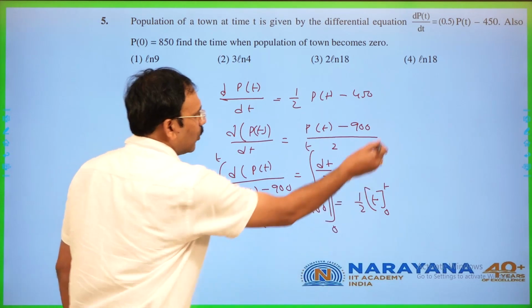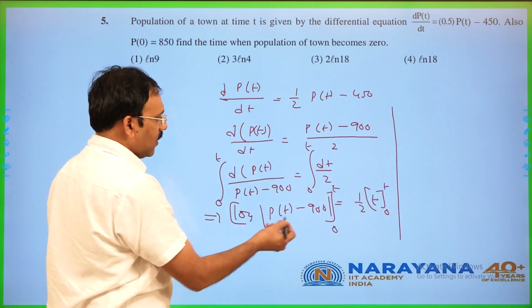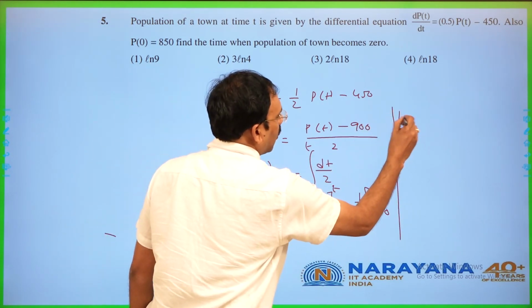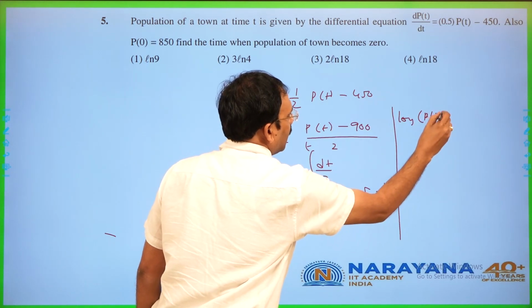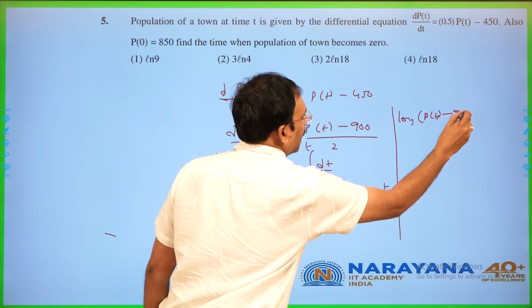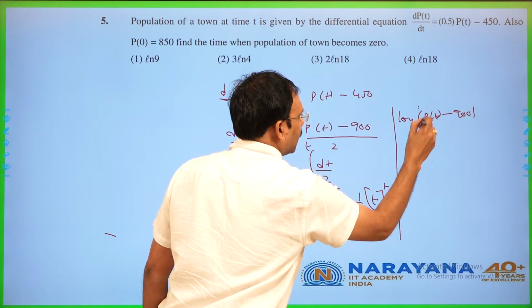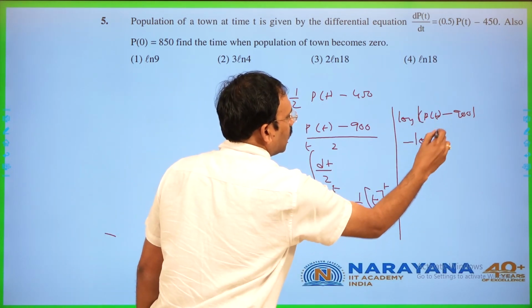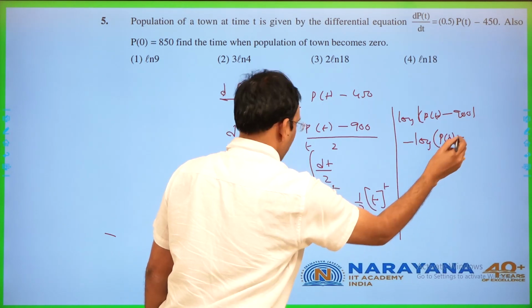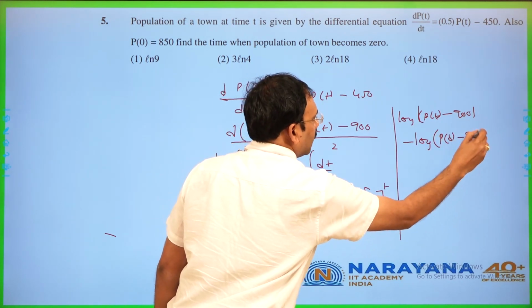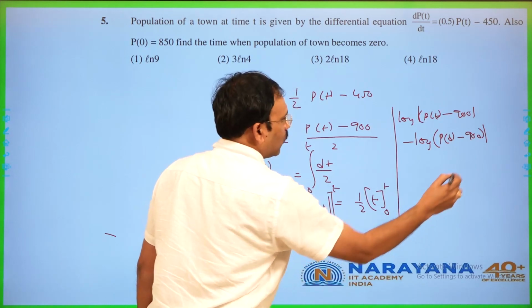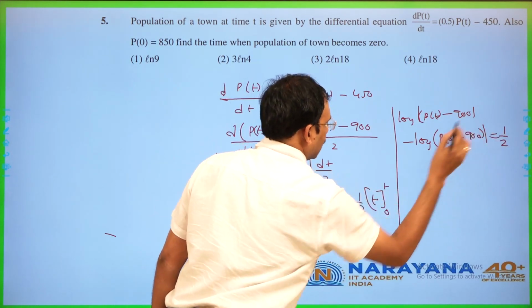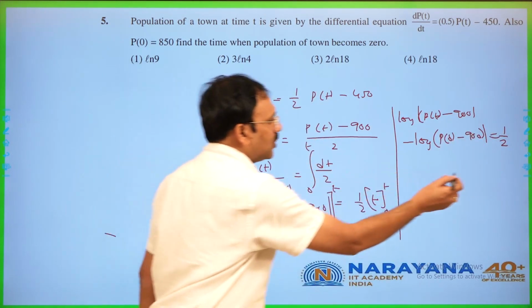And hence it is going to be, log of (p(t) minus 900) minus log of (p(0) minus 900) is equal to half t. This is the equation.